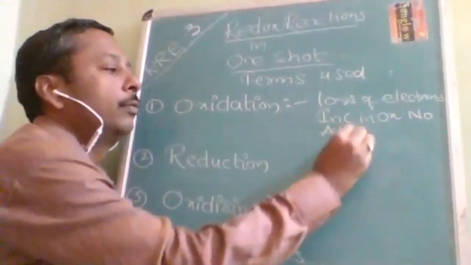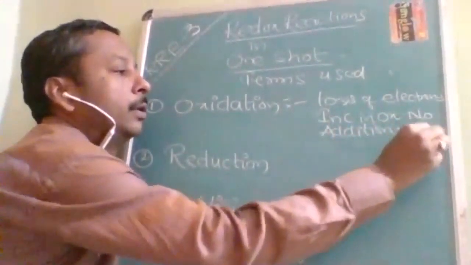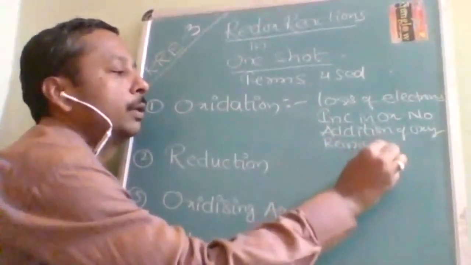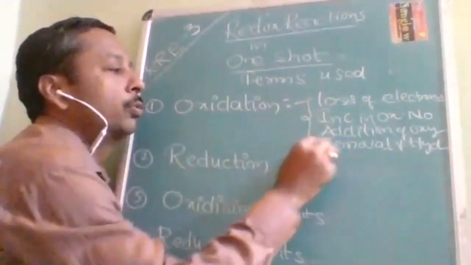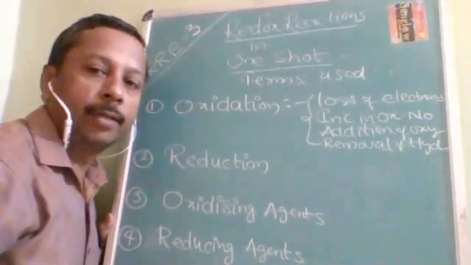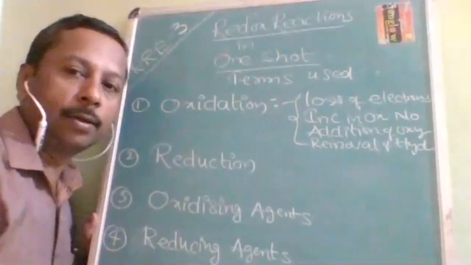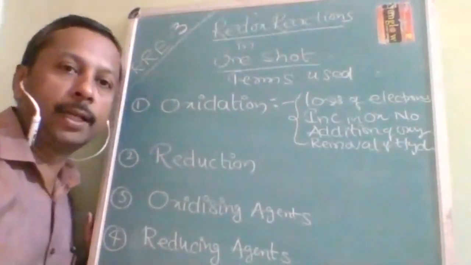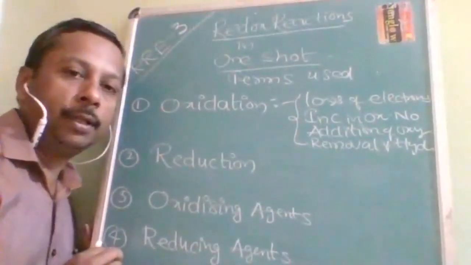Otherwise, addition of oxygen. Okay, addition of oxygen. And the second one is removal of hydrogen. What is the next one? Removal of hydrogen. Okay, so these are the mostly used ones. But they may feel these are very basic and questions will not come on this topic, but that is a wrong impression. How the question came and how people got negative marks because of overconfidence, I am going to give you one example.